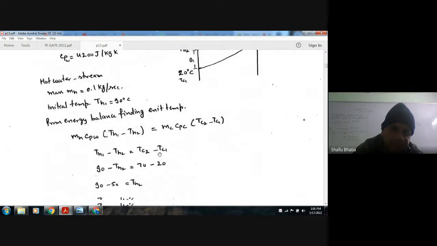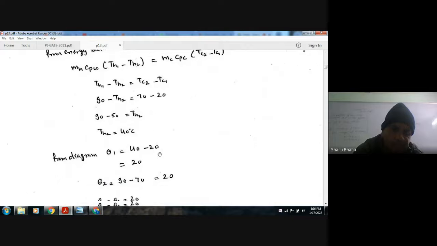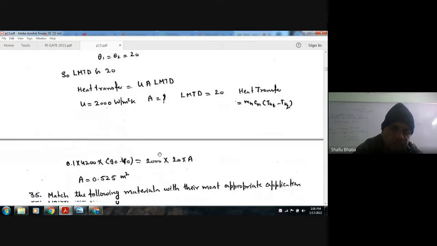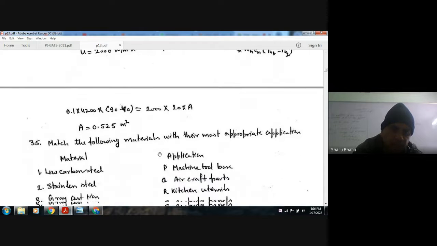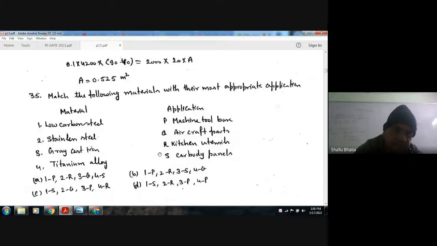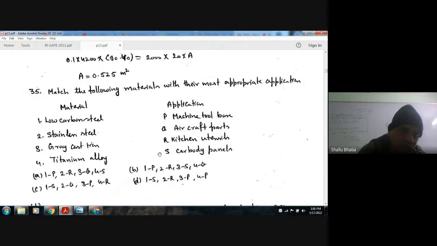Okay, next, match the following material with their most appropriate application. Materials: first is low carbon steel, second stainless steel, third gray cast iron, fourth titanium alloy. And the applications are machine tool base, few aircraft parts, kitchen utensils, and cardboard panels. Cardboard panels are made of low carbon steel.